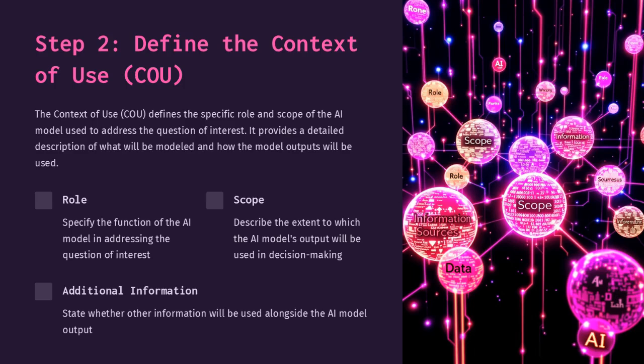The context of use defines the specific role and scope of the AI model used to address the question of interest. It provides a detailed description of what will be modeled and how the model outputs will be used in decision-making. This includes specifying the function of the AI model in addressing the question of interest and describing the extent to which the AI model's output will be used in decision-making.